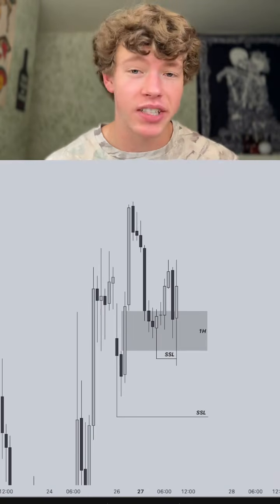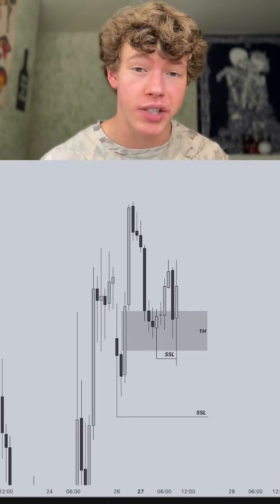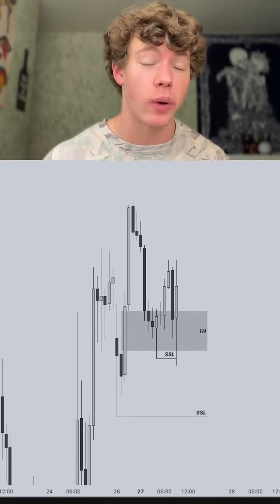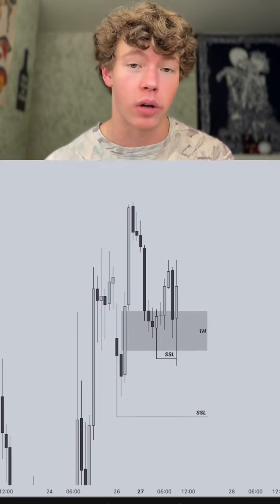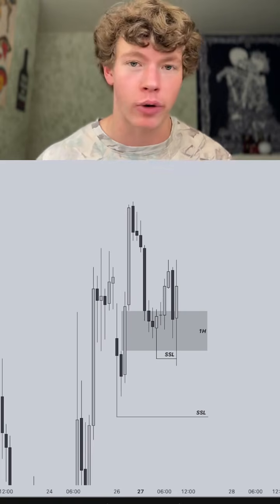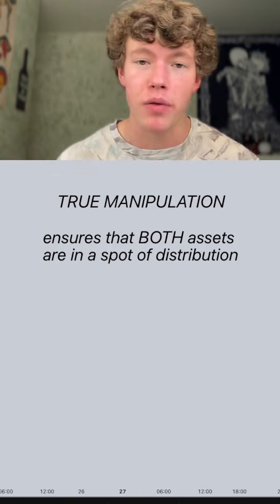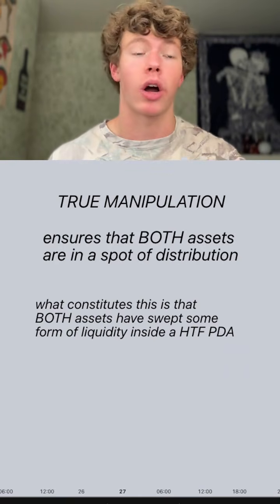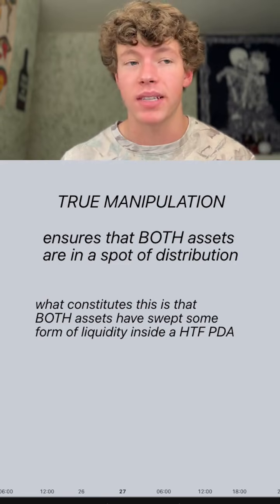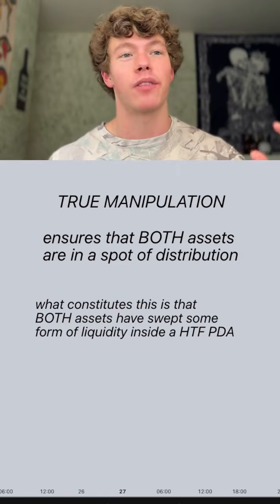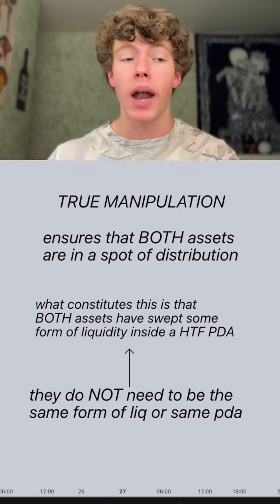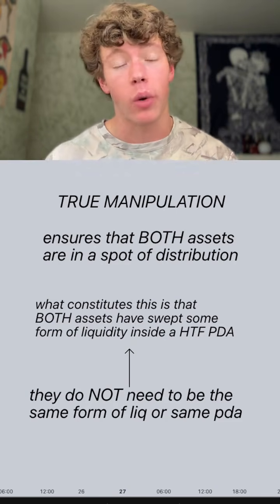But using that as an excuse to fade this setup makes zero sense, because as you can see, ES has still swept sell side liquidity inside of a 1-hour bullish fair value gap, therefore it still does have reason to distribute higher. Because all that true manipulation does is ensure that both assets are in a spot of distribution, and what constitutes this is that both assets have swept some form of liquidity inside of a high time frame PDA, but they do not need to be the same form of liquidity or the same PDA.